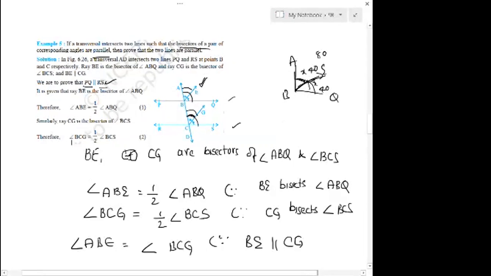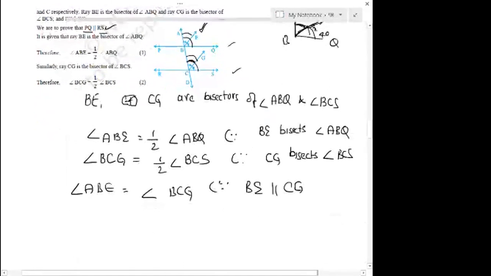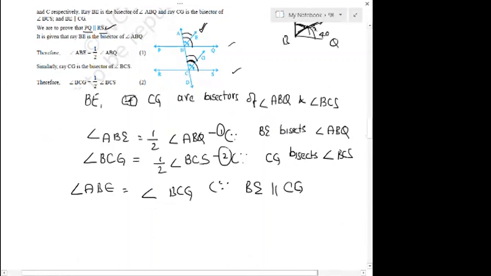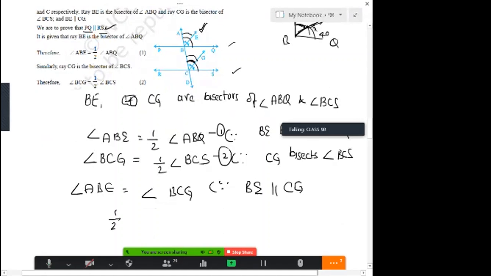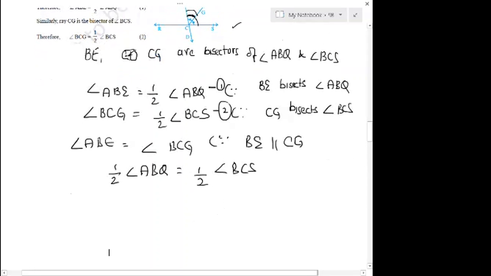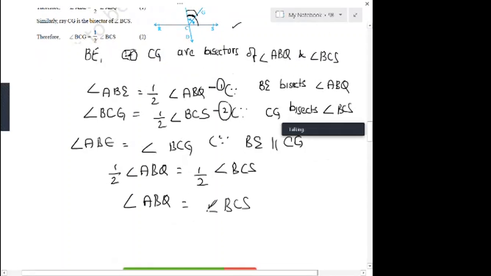If you observe here, take this as equation 1 and equation 2. The LHS, ABE equals BCG. When the LHS are equal, the RHS should also be equal, right? So what is the RHS here? Half into angle ABQ equals the RHS of the second equation, half of angle BCS. Can I cancel half on both sides? We can cancel. If we cancel half on both sides, we are left with angle ABQ equals angle BCS.